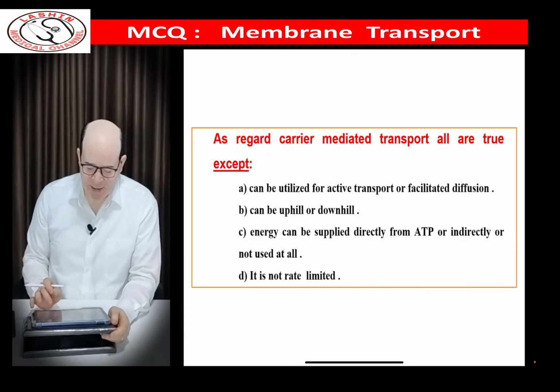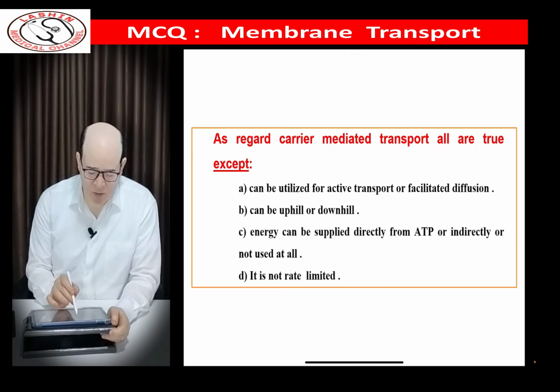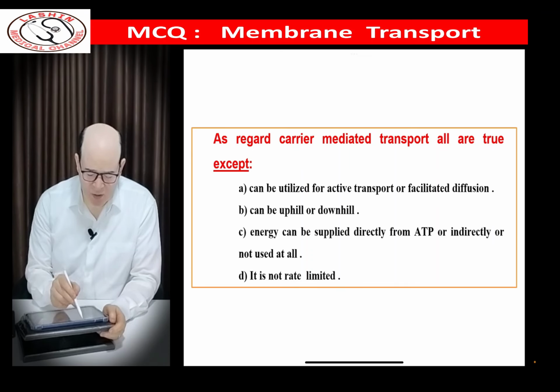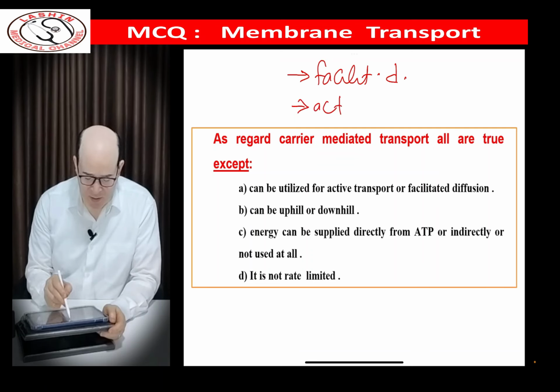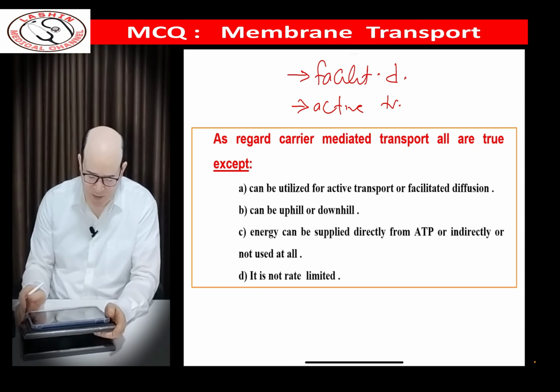As regards carrier mediated transport, all are true except: we know well that carrier mediated transport involves at least two types. The first is facilitated diffusion. The second is active transport, which has two types: primary active and secondary active.